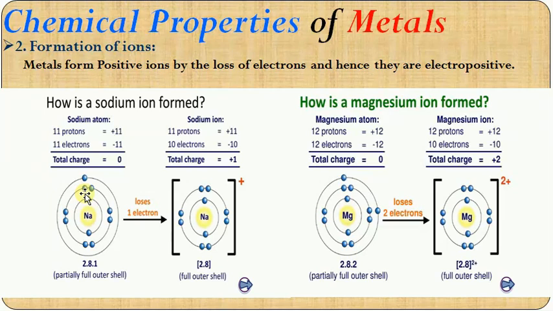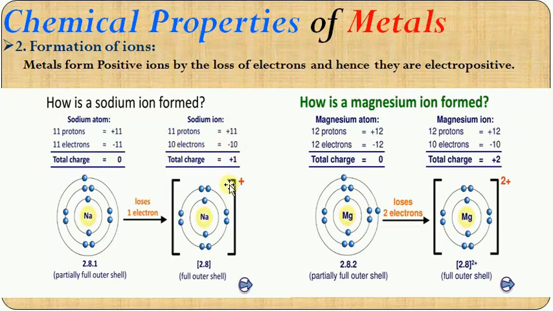Obviously, losing 1 electron is the easy process. So sodium loses this last shell electron and forms the sodium ion. There are 11 protons, no change in the nucleus, but the number of electrons reduced to 10. So 11 plus 10 minus, the net charge is 1 plus.